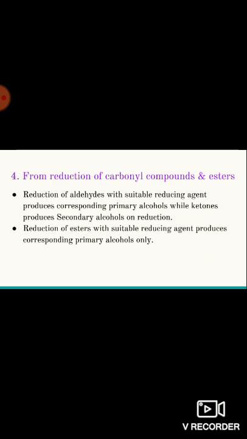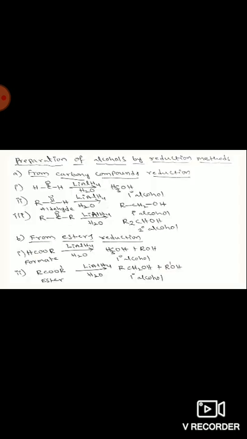Okay, fine. Next, let us see the mechanism of reduction of carbonyl compounds and esters. First one, reduction of carbonyl compounds. Here the carbonyl compounds are two, that is, aldehydes and ketones. In aldehydes, the general formula is RCHO except formaldehyde, where R is H, that is, HCHO is formaldehyde. The remaining aldehydes have the general formula RCHO.